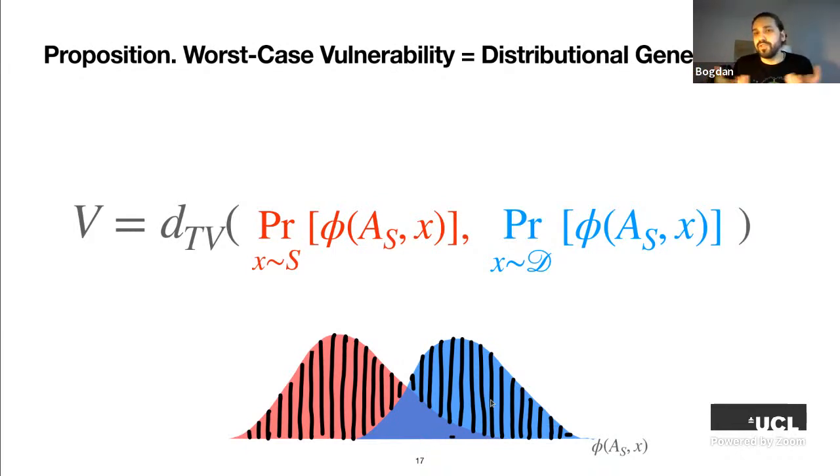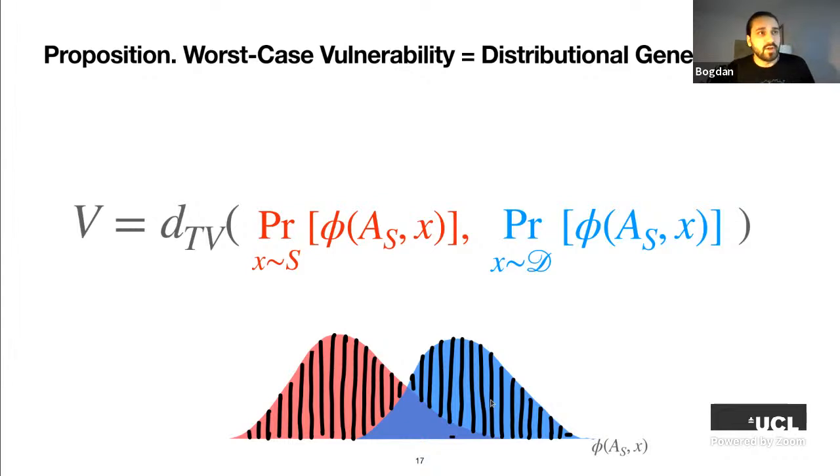These are two different ways to talk about the same concept, right? Another way to think about that is that distributional generalization gives us a necessary and sufficient condition for vulnerability to membership inference attacks, whereas classical generalization is just a sufficient condition.